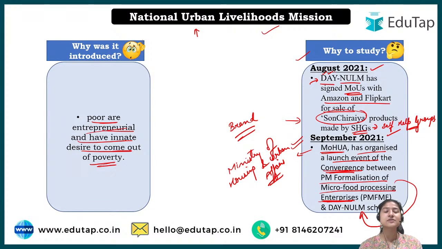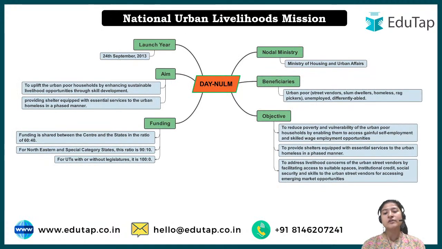Because it was related to that section, it has now been converged with the National Urban Livelihood Mission, so that they have more support when they come under this mission. That is why we need to study it, because this scheme was in the news recently. Now we'll have a general overview of the scheme.